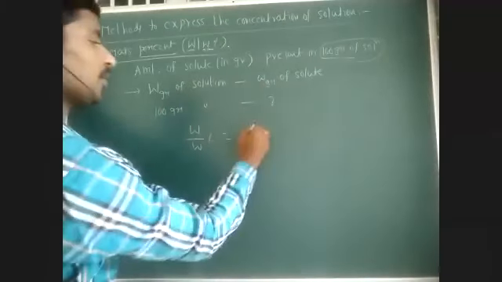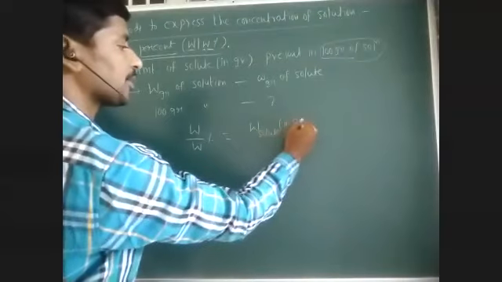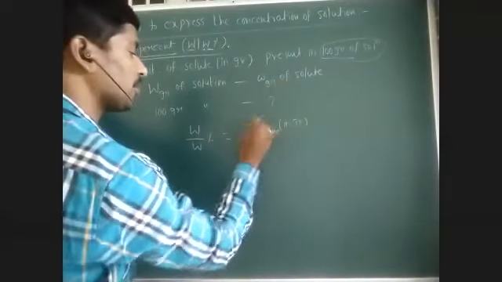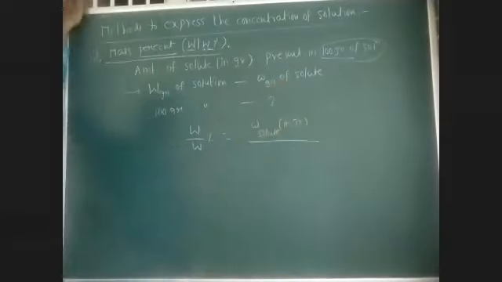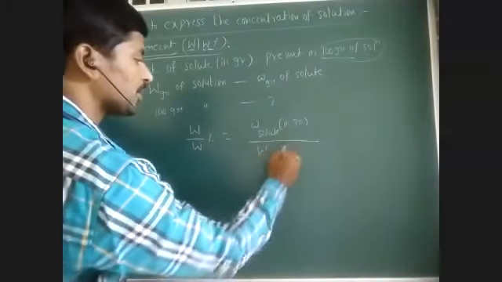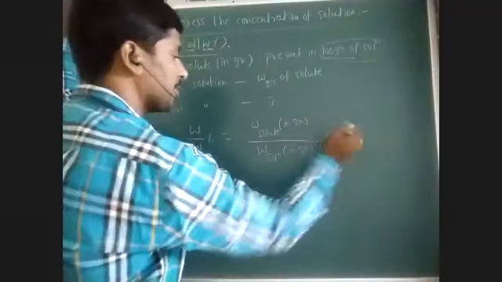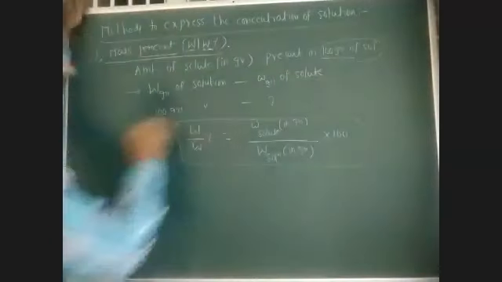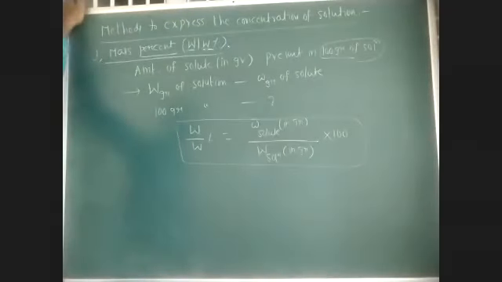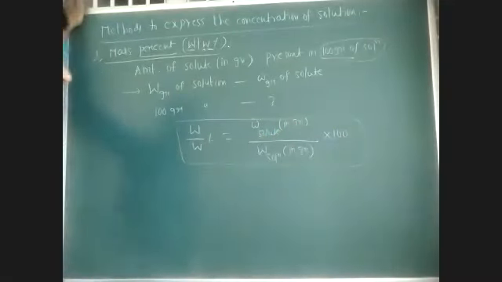So weight of solute in grams, indicated by small w, by weight of solution in grams, into 100.